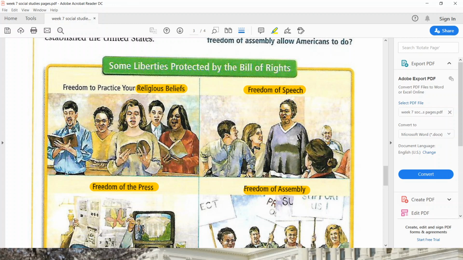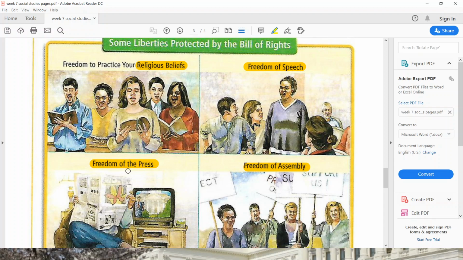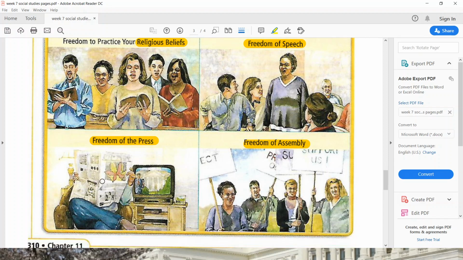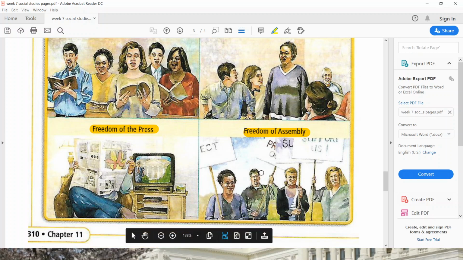So you can talk, you can share your ideas whatsoever without the fear of persecution. All right. Next, we have the freedom of the press. So you can make newspapers, ads whatsoever, or even if you are a journalist, you will be free of saying what you think. And freedom of assembly. So if there are rallies whatsoever, you are free to do this.